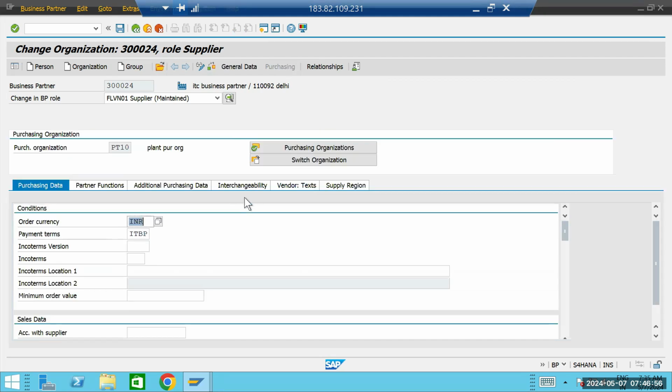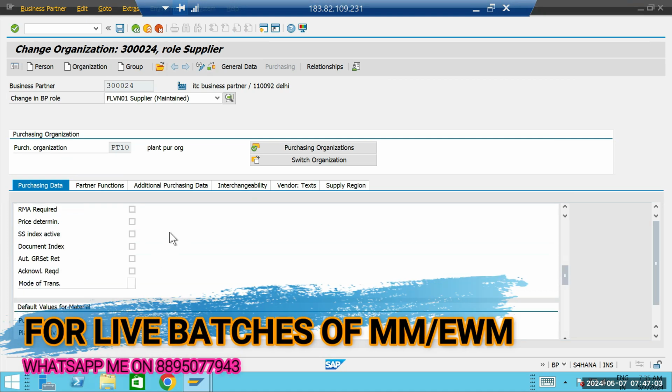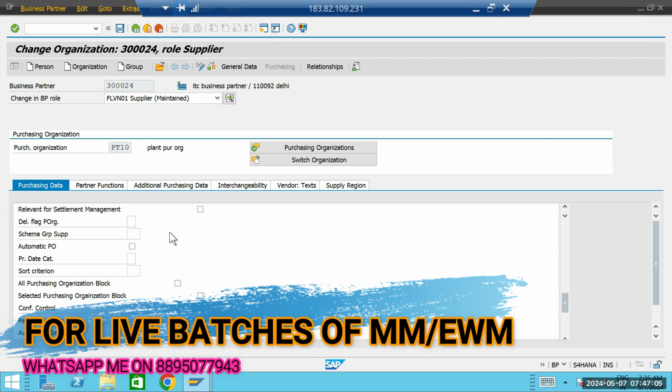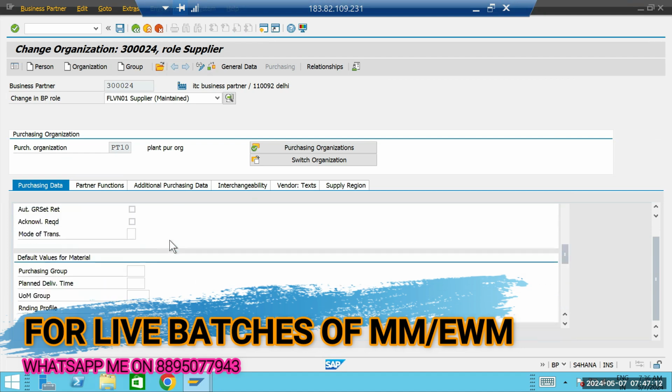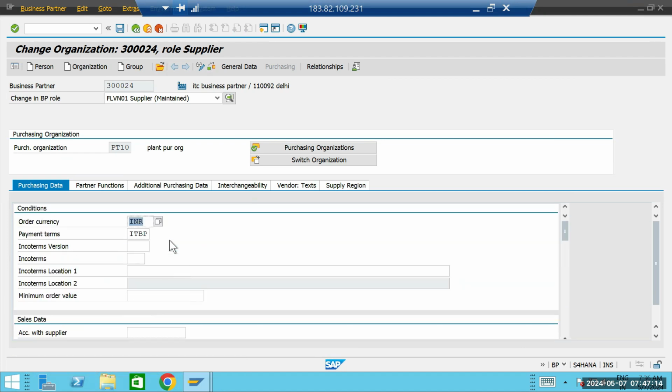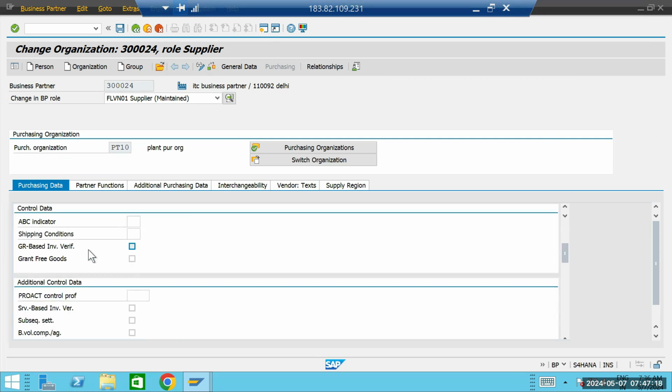You go to purchasing. Here you can see grant free goods. It was not selected, that's why it was showing that the vendor does not supply or does not have free goods.